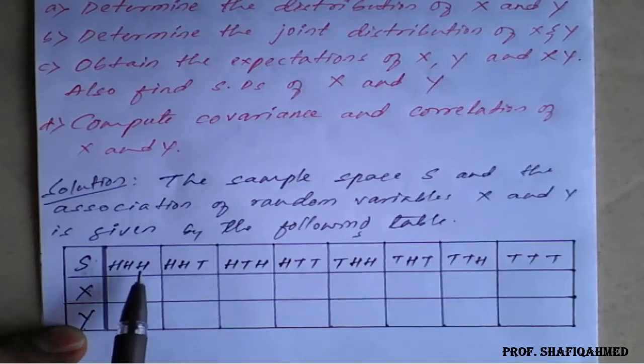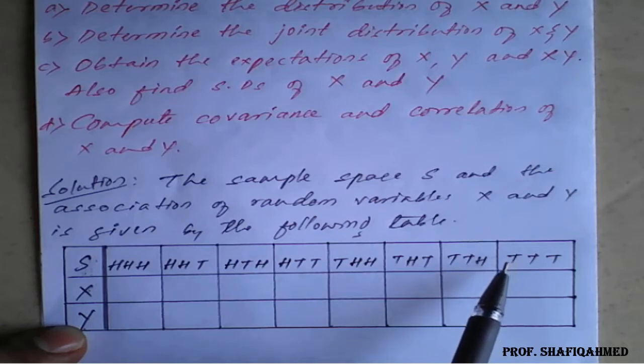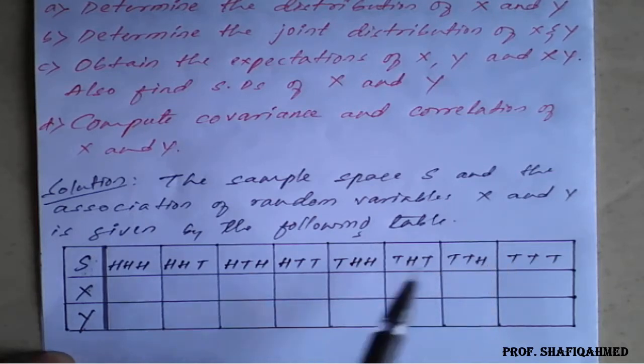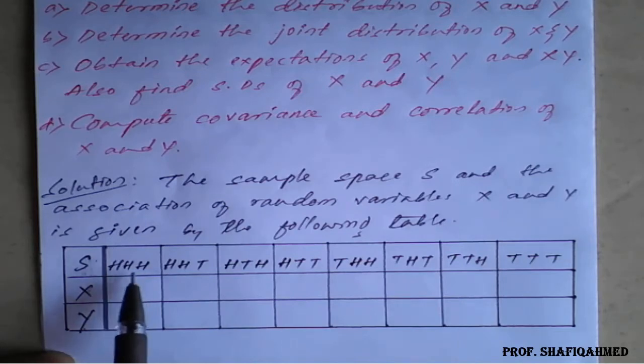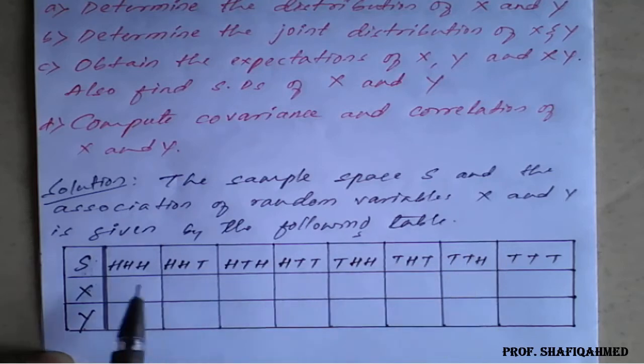These are a total of 8 outcomes when you toss a coin thrice: the first, second, third, fourth, fifth, sixth, seventh and eighth cases. Now we need to define x here.